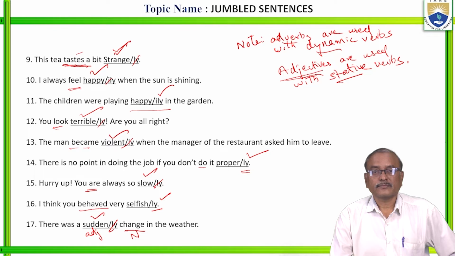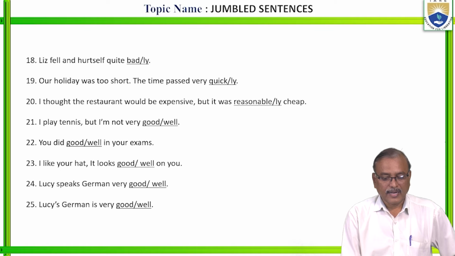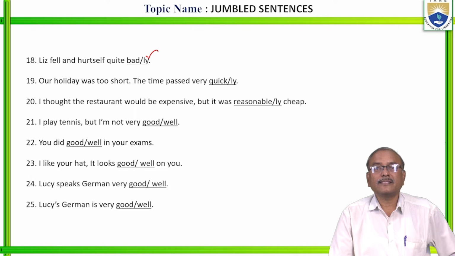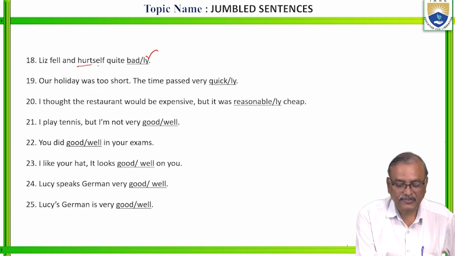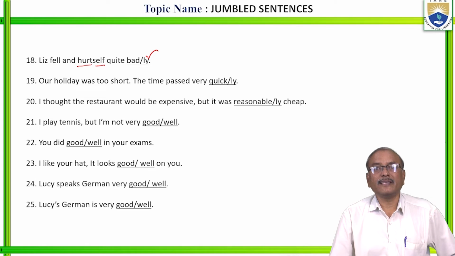Next one. Liz fell and hurt herself quite badly. Hurt herself badly. There must be a space between. Hurt herself quite badly.